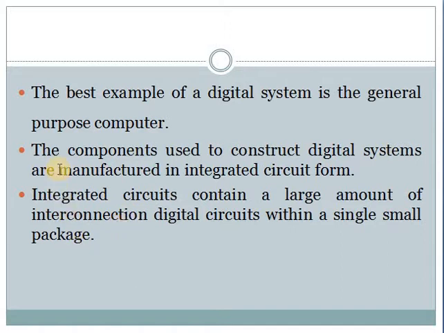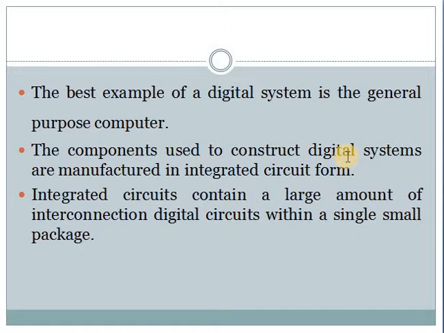See here, the components used to construct digital systems are manufactured in integrated circuit form. Integrated circuit means inside a single chip there will be many electronic devices, like a transistor, a diode, a resistor.